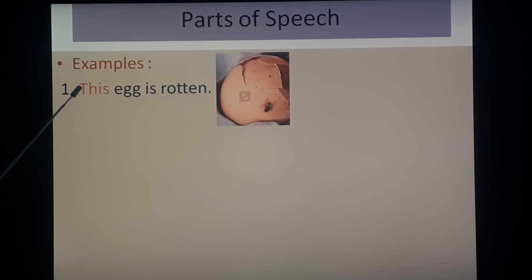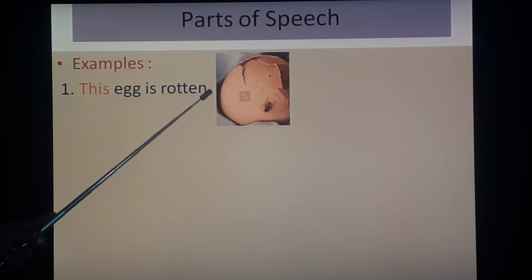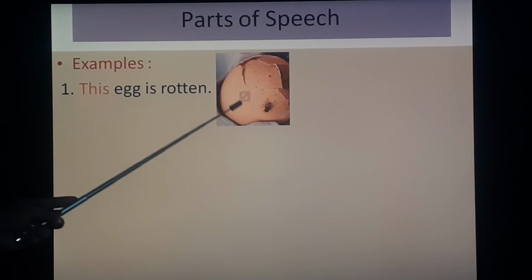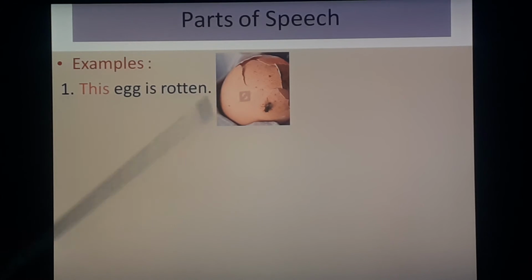See, I have already explained all these things when we were doing adverbs. There also I explained. So this indicates only one thing in singular form and it is close or near. So for that you have to use this. This egg is rotten. Only talking about one egg. That is why this.